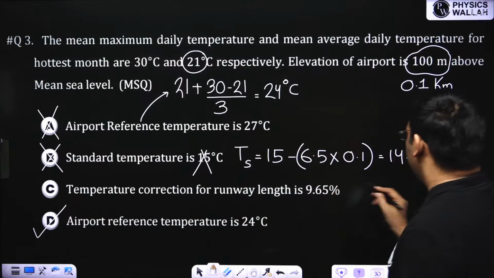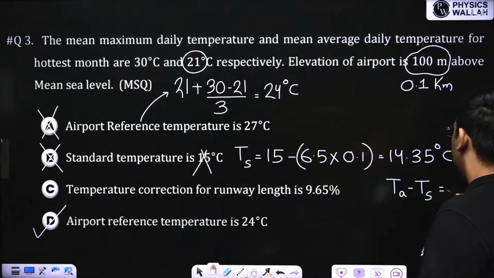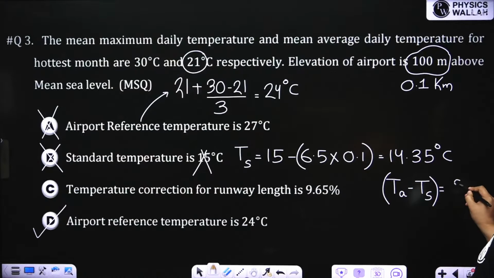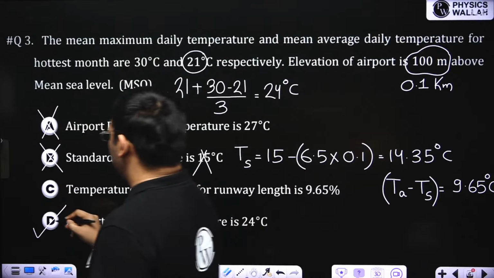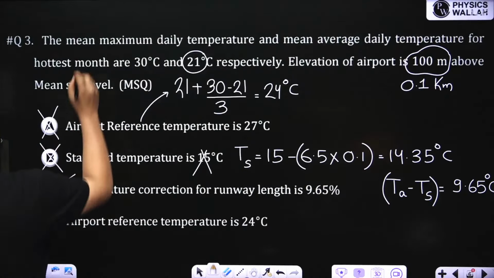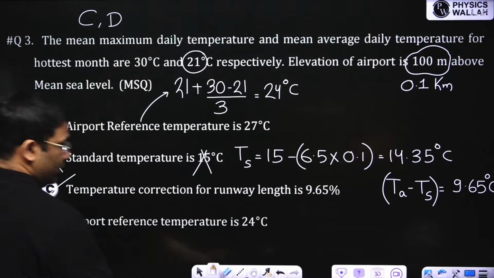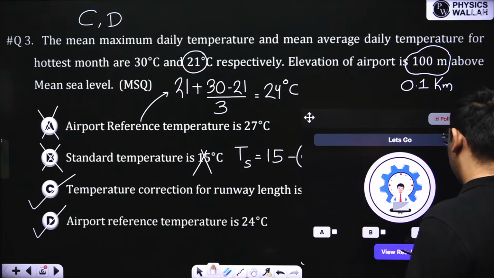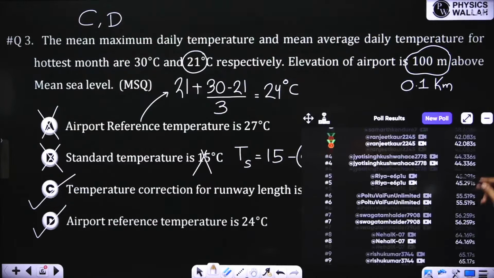So what is temperature correction? It is TA minus TS, in percentage. So this is 24 minus this, and we are getting 9.65 degrees centigrade. So the correction will be 9.65 percent. So C and D are the right answers. Very good. All the students are answering very nicely.